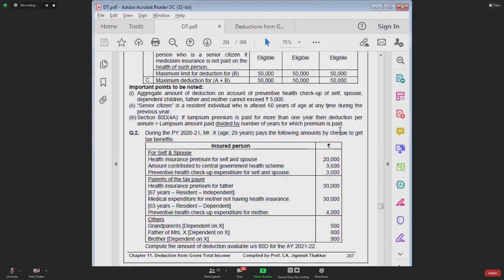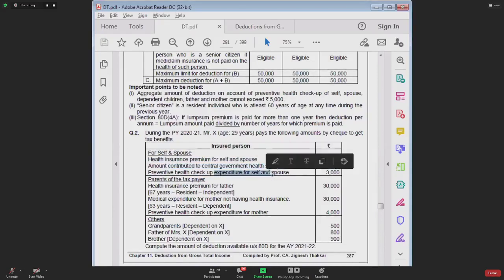Yes, Dikshit has given me the answer 75,000. Yes, shall I proceed? Okay. Let me read the question. During the previous year 2021, Mr. X, age 29 years, pays the following amounts by cheque to get the tax benefit. For self and spouse, health insurance premium paid for self and spouse is 20,000. Amount contributed to the Central Government Health Scheme is 3,600.